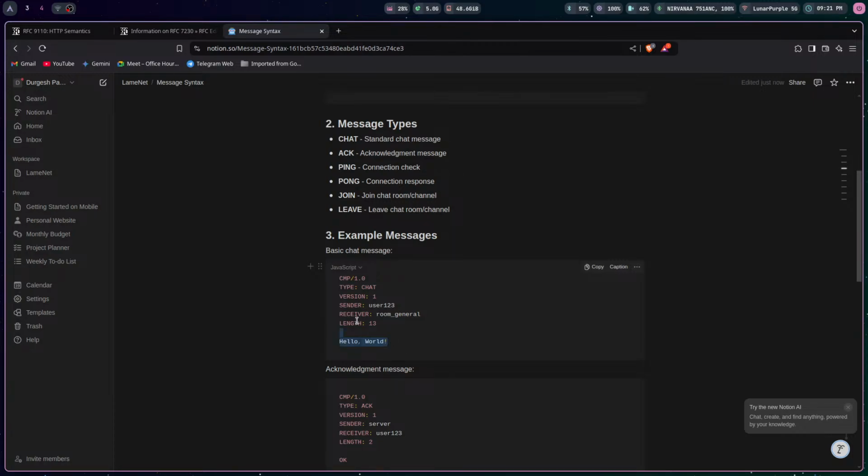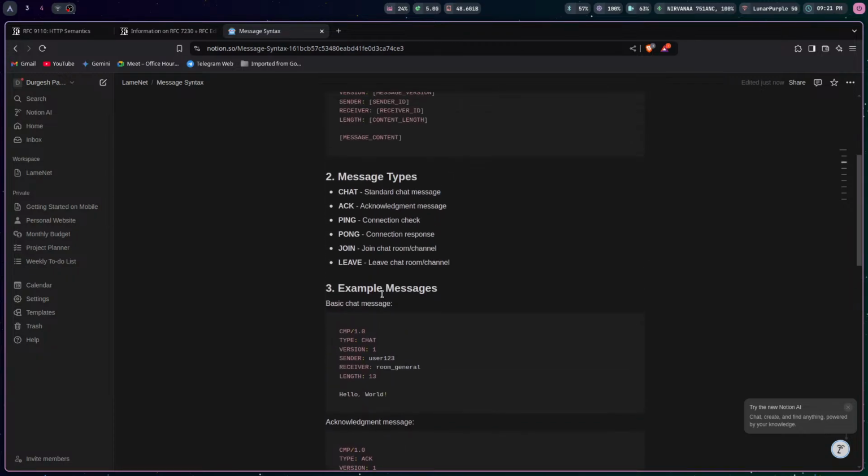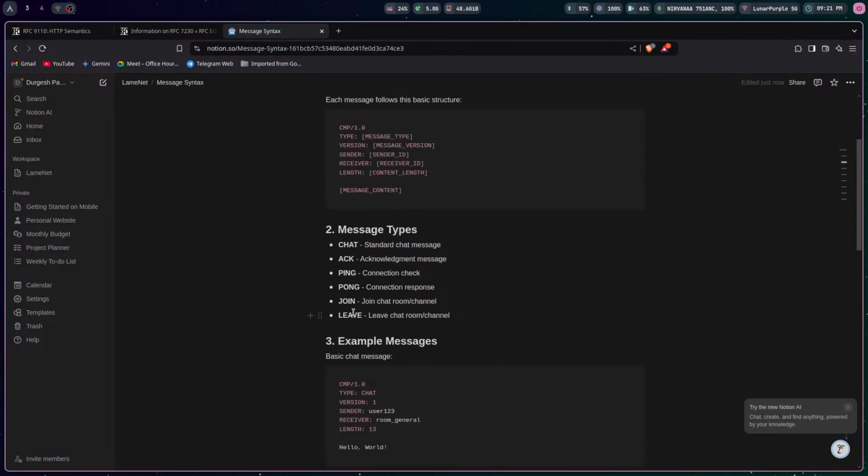But what I want is, let's start with the peer-to-peer thing, and let's see if we can then upgrade, like HTTP did from 1.0 to 1.1, and add group chat, then maybe CMP 1.2 and support some more stuff. Okay, we have a few messages: ACK or ping, join.